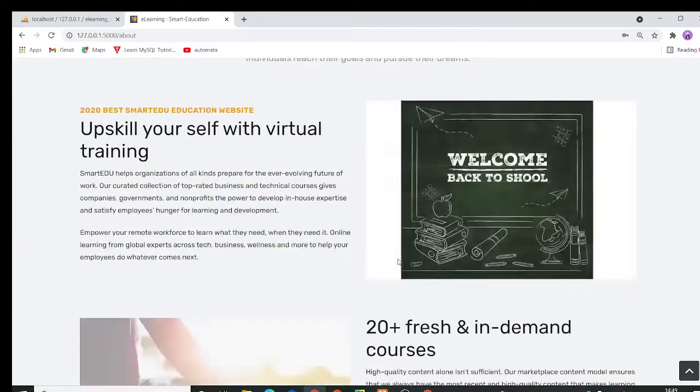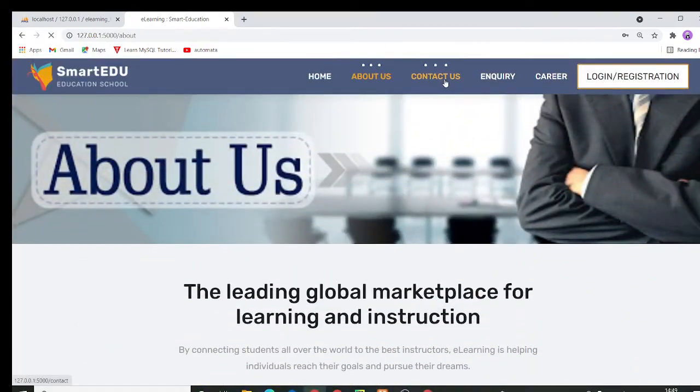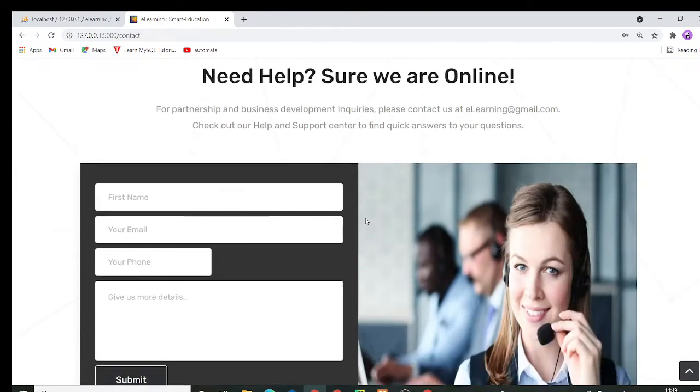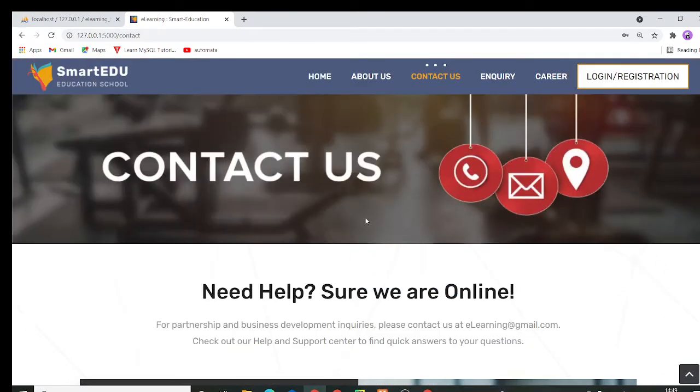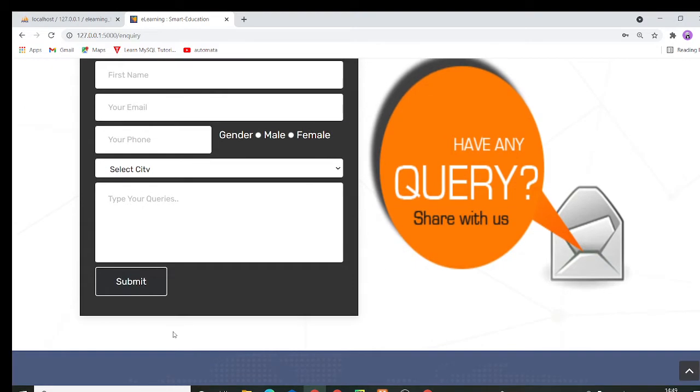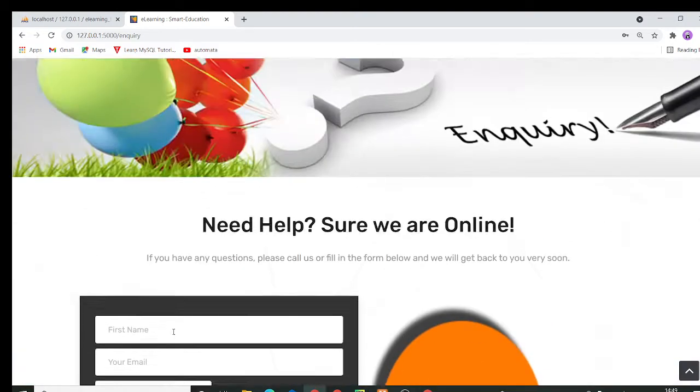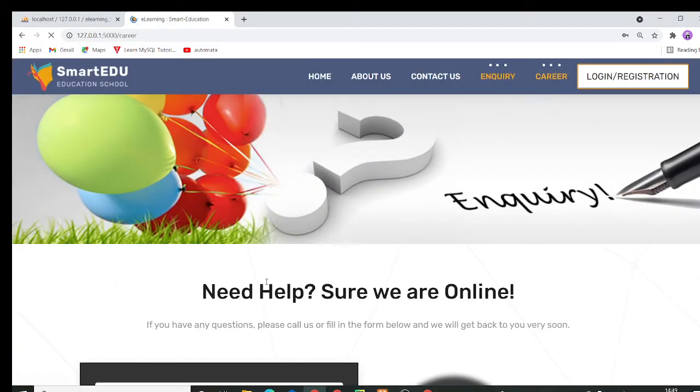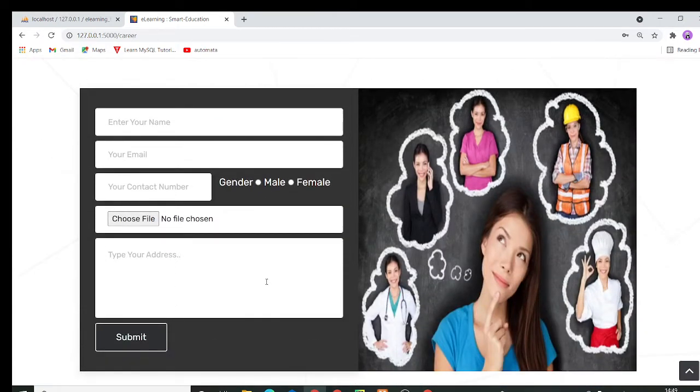This is the About Us page of our website. The Contact Us page comprises a contact form where the user can contact the respective authorities. The Inquiry page consists of an inquiry form where the user can get their queries and doubts solved. The Career page comprises a career form where the student can get the correct career advice and which course they should opt for.